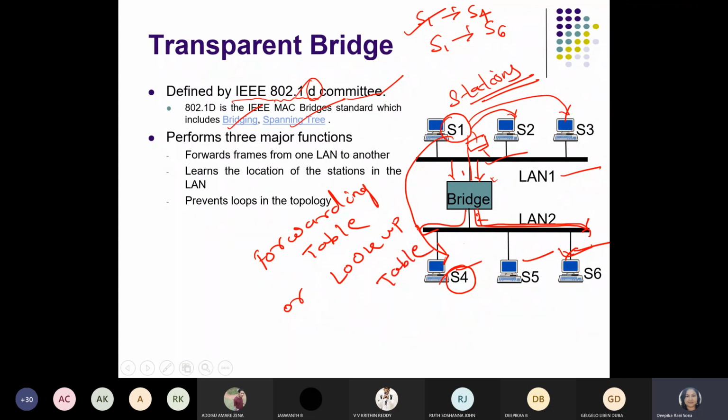It keeps the information about the entry and exit port numbers of the stations with respect to the source station: the path identification and port address registration. All of these are called the forwarding table, lookup table or routing table. These are the names you have to remember.